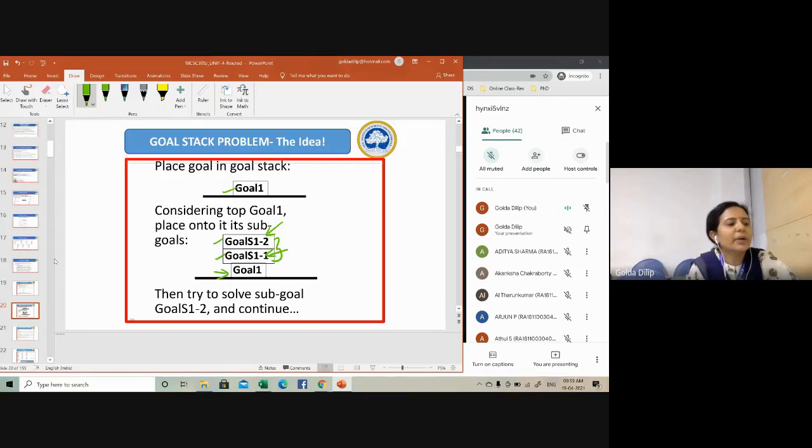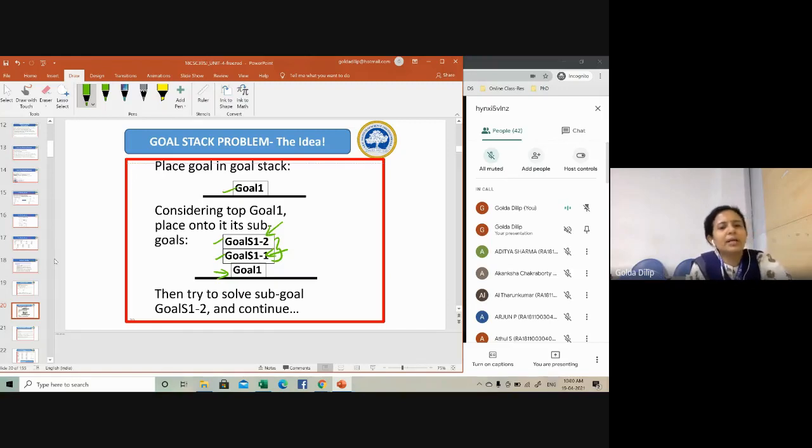After the operator is applied, or after a particular goal is achieved, you remove the preconditions and put the post conditions. In post conditions, you will have the add list, delete list, and other things. That post condition will become the precondition for the next goal, that is goal 1.1, and you proceed.